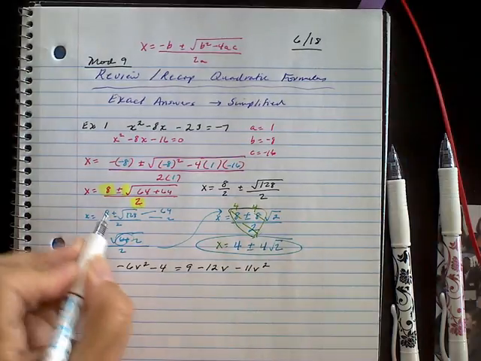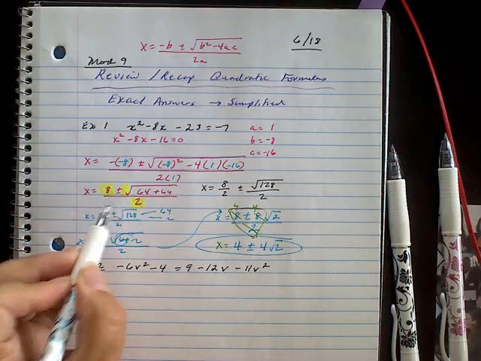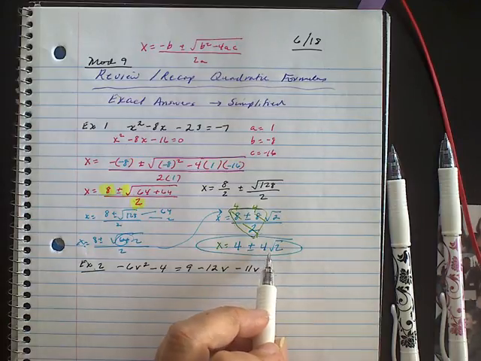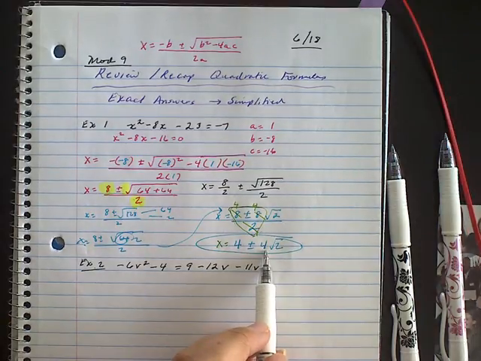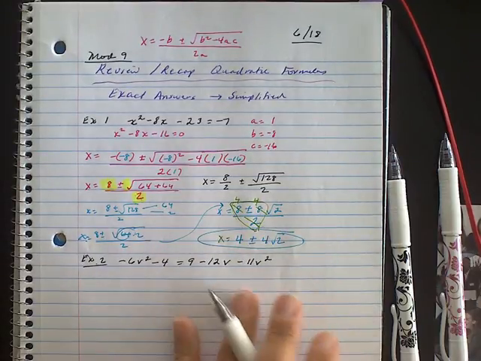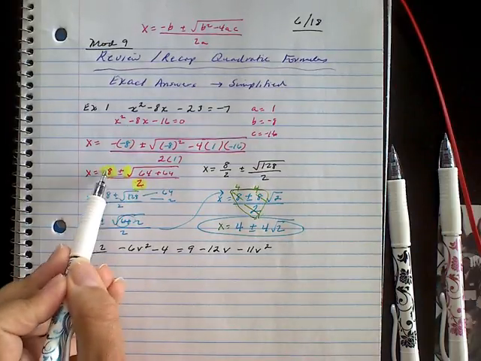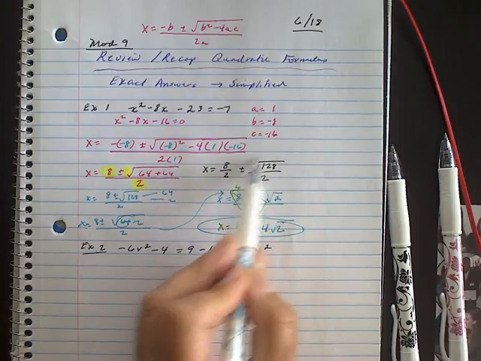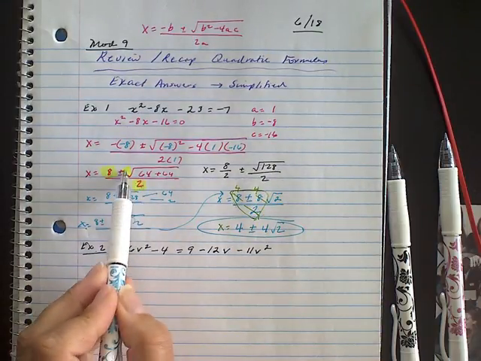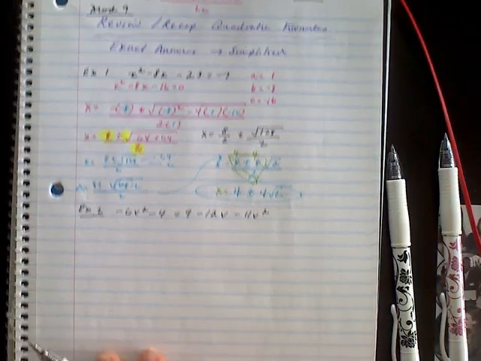And there's my answer. Over here, if you would have reduced, you would have gotten the wrong answer. You would have ended up getting 4 plus or minus the square root of 128, and you never would have reduced that 8 to a 4. You would have had an 8 on the outside. So it's really important that when you go to reduce, you don't cancel out this here because you still have this portion that you have to reduce. So wait until you simplify the radical before you start saying let's divide a 2 into both of these parts. Okay, I hope that makes sense.